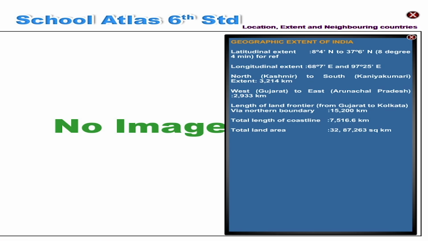Length of land frontier from Gujarat to Kolkata via northern boundary: 15,200 km. Total length of coastline: 7,516.6 km. Total land area: 3,287,263 square kilometer.